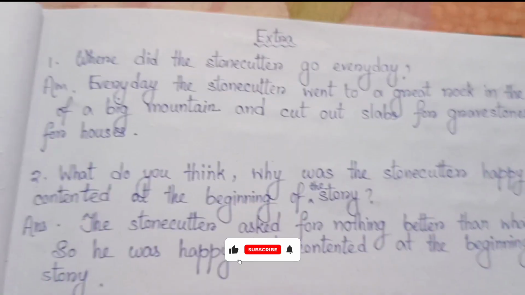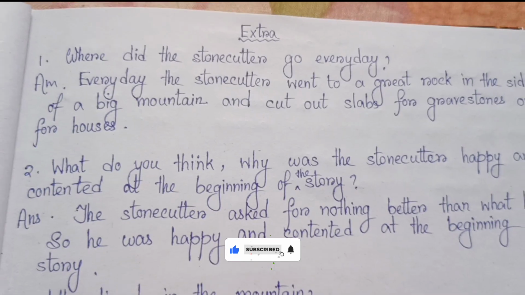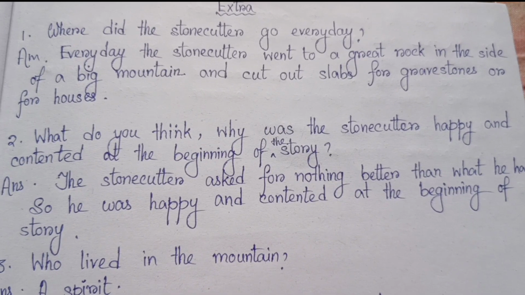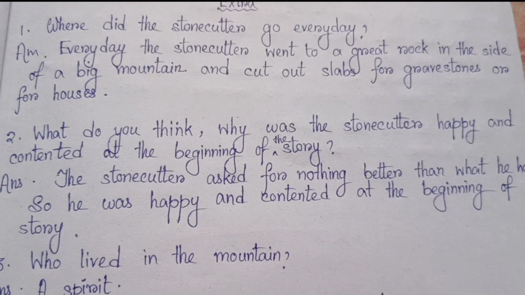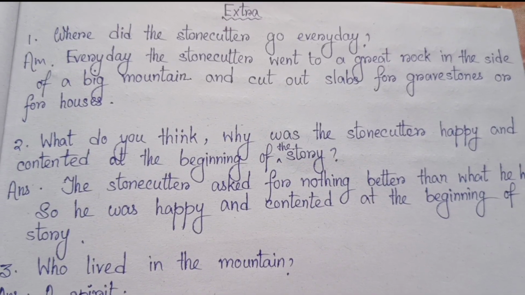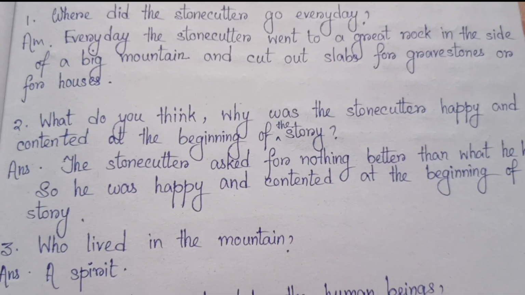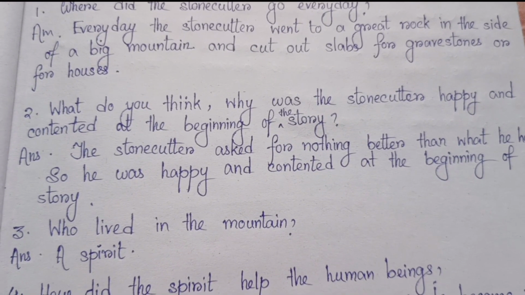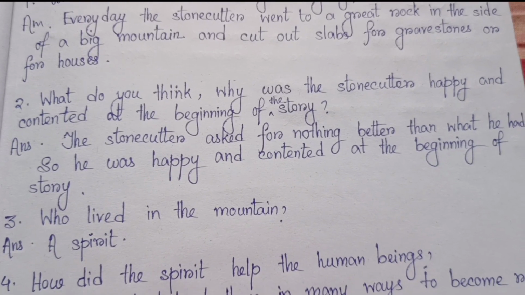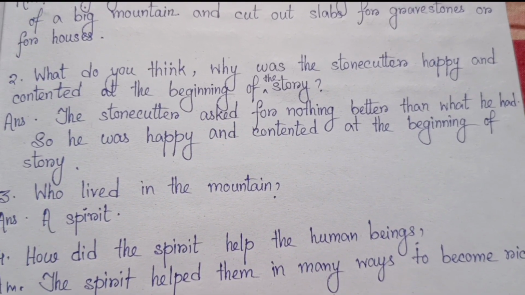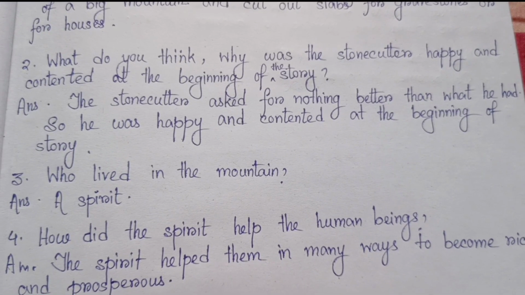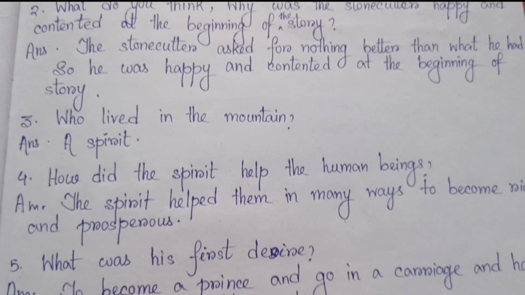Now I am going to start the insight question answers from this chapter. So number 1, where did the stonecutter go every day? The stonecutter went to a great rock in the side of a big mountain and cut out slabs for gravestones or for houses. Number 2, why was the stonecutter happy and contented at the beginning of the story? The stonecutter asked for nothing better than what he had, so he was happy and contented at the beginning of the story.